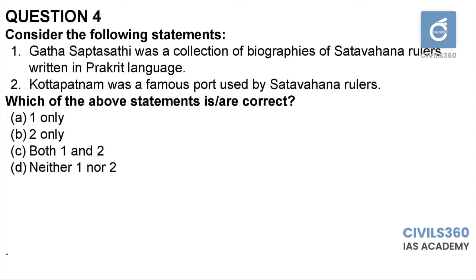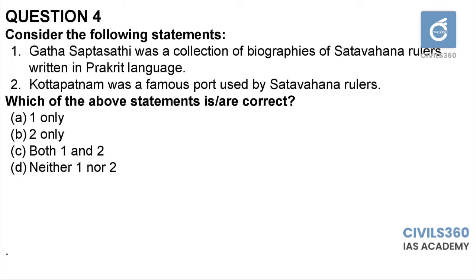Fourth question, consider the following statements. Gada Saptasadi was a collection of biographies of Shadavahana rulers written in Prakriti language. Kottapatnam was a famous port used by Shadavahana rulers. Shadavahana rulers were ruling over the parts of Andhra Pradesh. They had access to port, and they even had trade with Southeast Asian nations as well. They were very famous for their matrilineal identity.